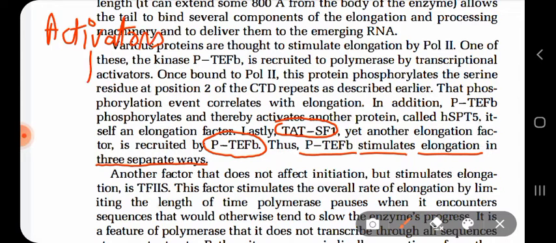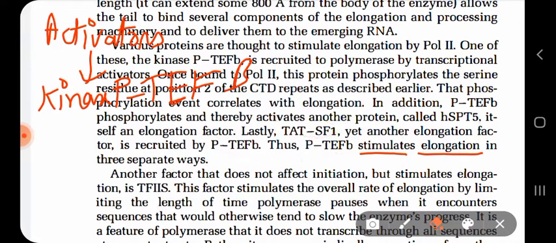The activators are recruiting the kinase P TEFB, and kinase P TEFB is stimulating the elongation process in three different ways.